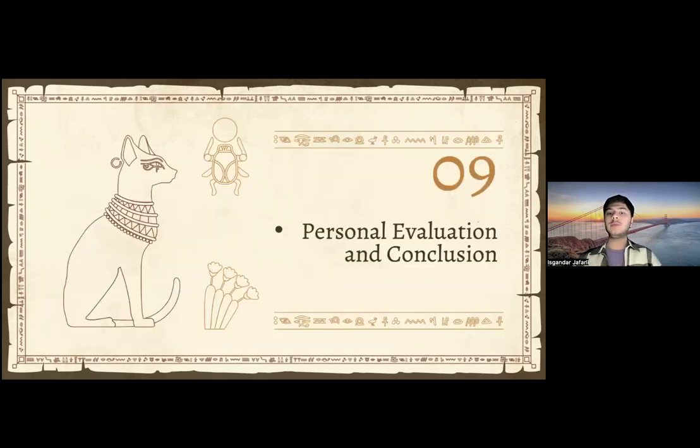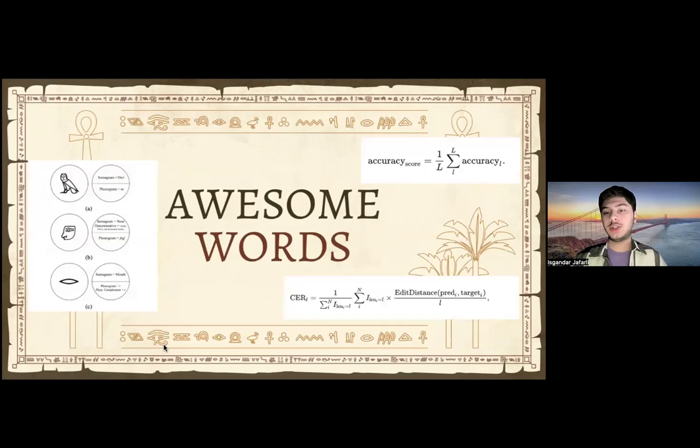Now, I would like to talk about my personal evaluation and conclusions. So, firstly, what I think about this research is that, as we can see on the left, the Egyptian hieroglyphics research was more based on images and how the AI could basically predict which image stood for which, for example, consonant in some cases and which word in other cases, depending on how old the inscriptions were.